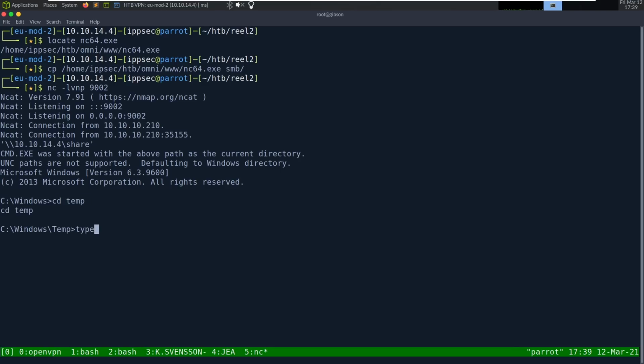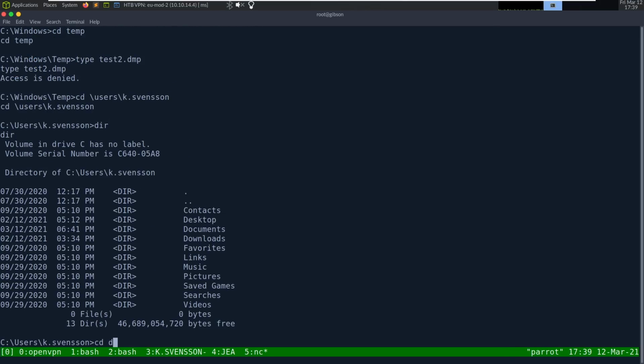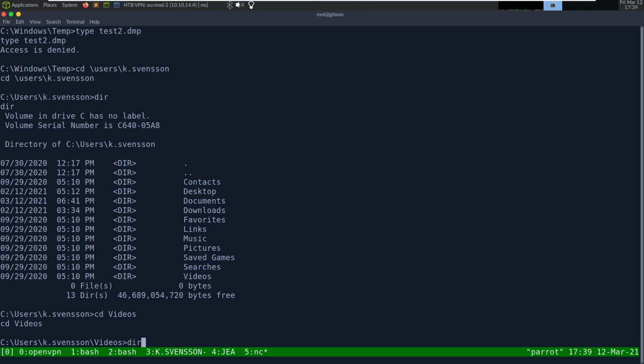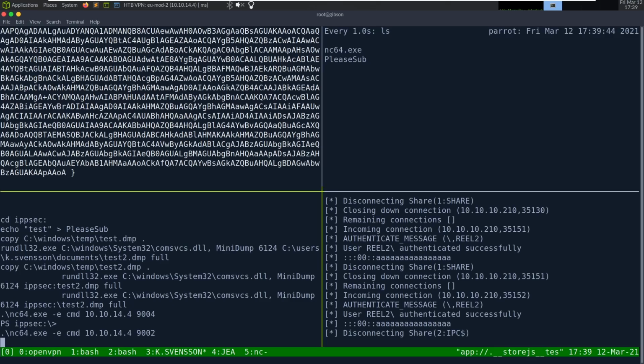cd temp, type test2.dump. Access denied. So it's creating this file, and we don't have ownership over it. It's weird. I wonder if we can take ownership. cd users, k.svensson, cd. Let's go into videos. Maybe videos doesn't get cleared. And let's run this dump command again.